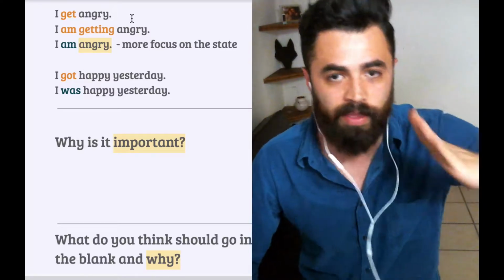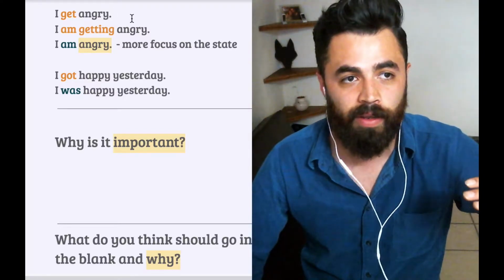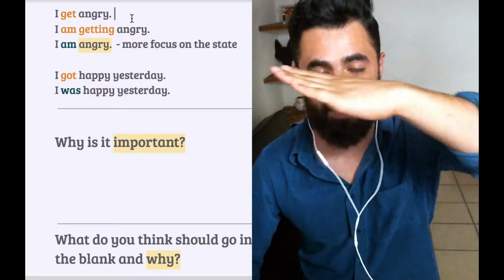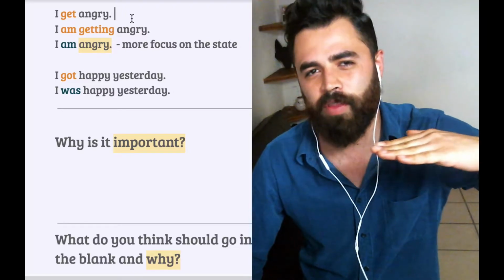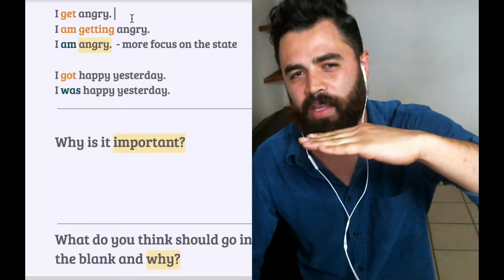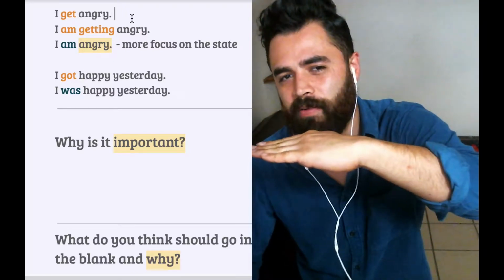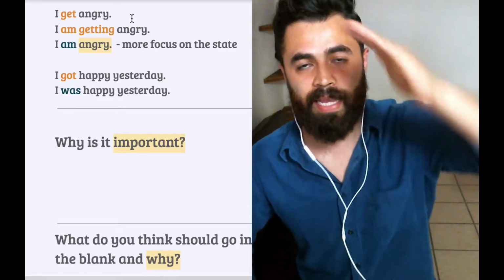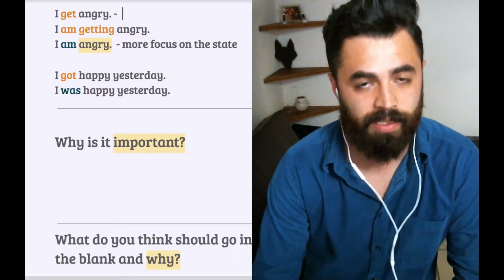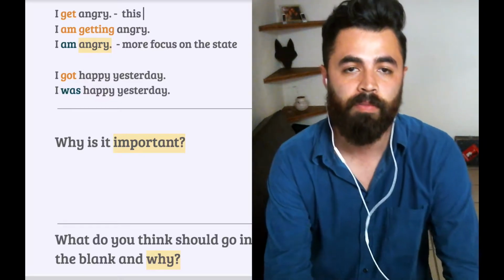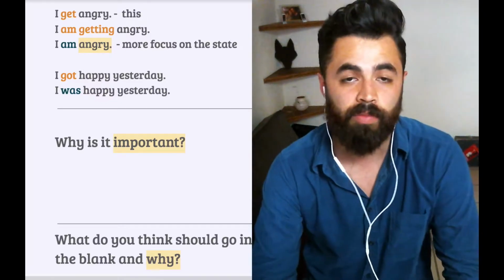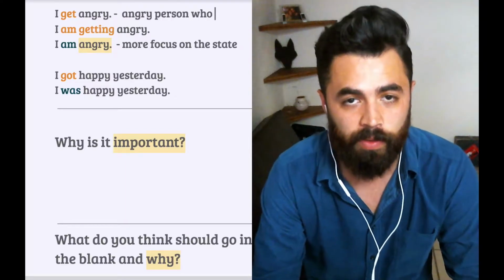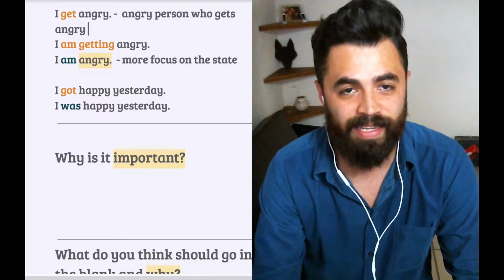There's traffic, they get angry. Something happens that they didn't want to happen, they get angry. And other people, it's harder for them to get angry. There's traffic, but they're not angry. They're not getting angry. Okay? So again, get angry talks about the change. This example here, it's more about just in general, an angry person, right? An angry person who gets angry easily.